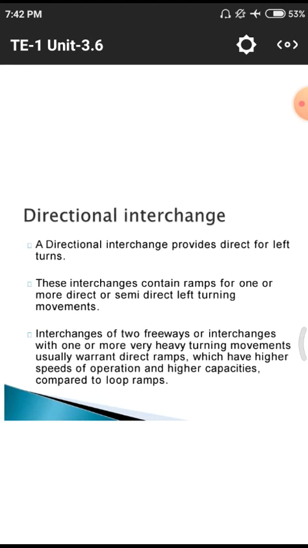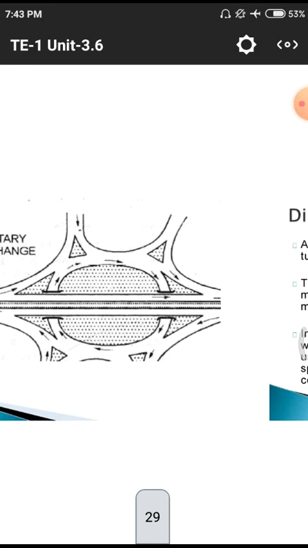What is the directional interchange? Next one we are having the directional interchange, which provides direct left turns. That means the road is connected in a particular direction, so that this directional interchange directly gives turns either left or right. These interchanges contain ramps for one or more direct or semi-direct left turning movements. That means here we are having these ramp-like structures. Another thing, simply we are having these arrows.